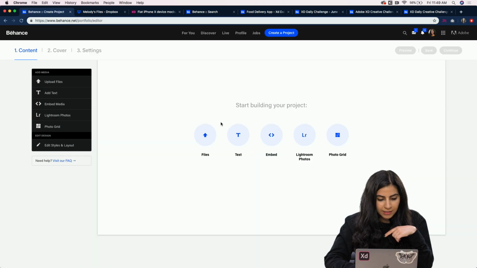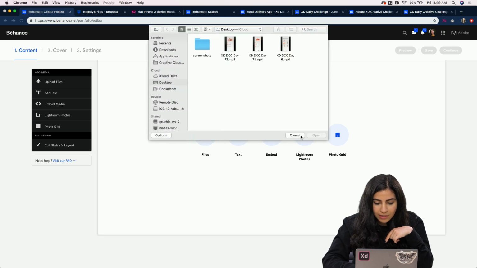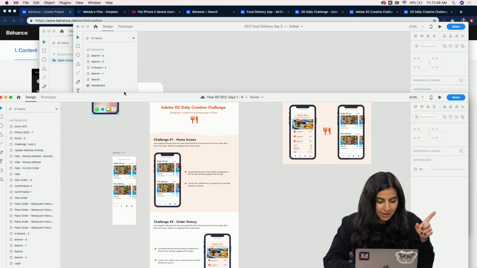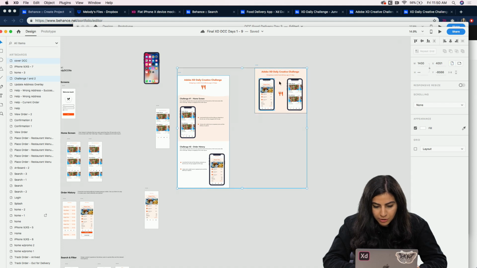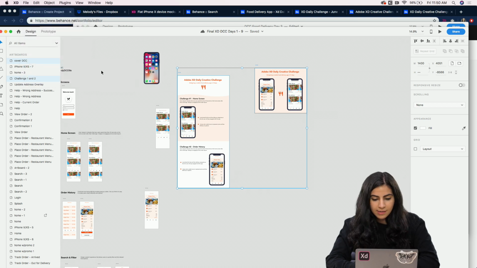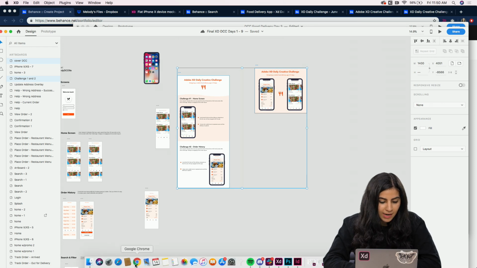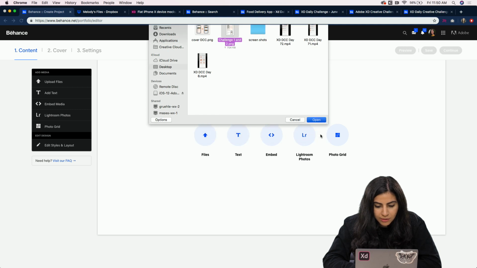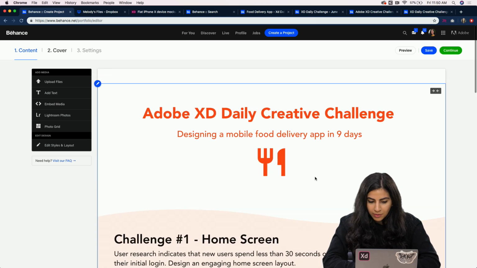Okay, so I have my link and I'm going to upload. Oh, actually, I'm totally missing a step. So back on XD, I'm going to export these 2 artboards so that I can upload them. So I'm going to hold Shift and select both of these and go to File, Export, Selected. And then I'm just going to export them. And now I can go back here and upload my files. So I have challenge 1 and 2. So I'm going to open this and it's going to load.